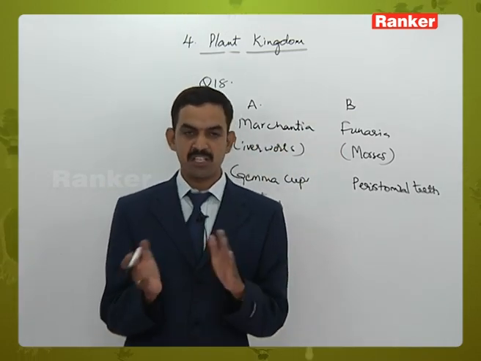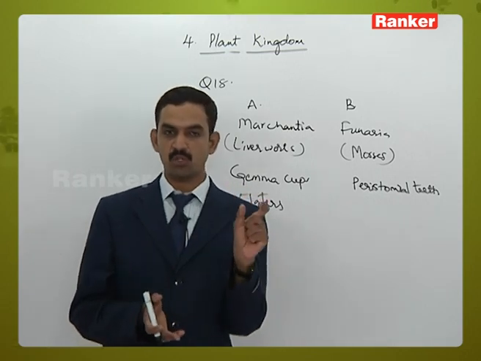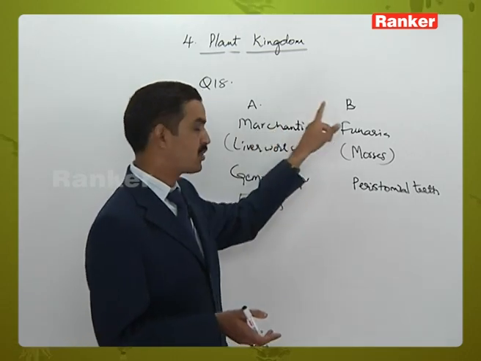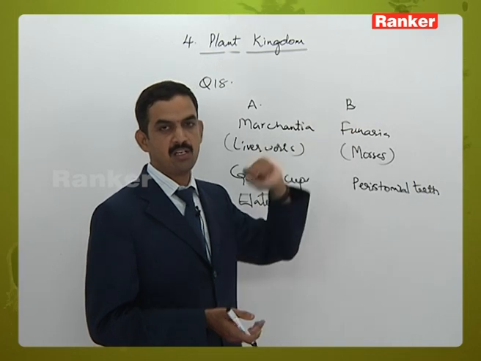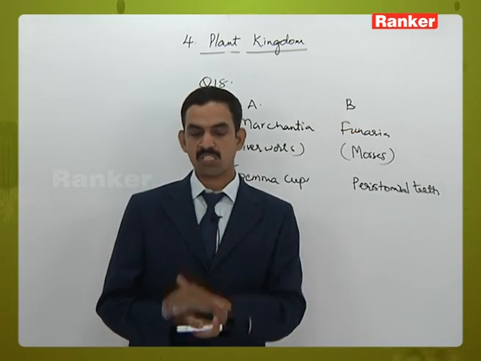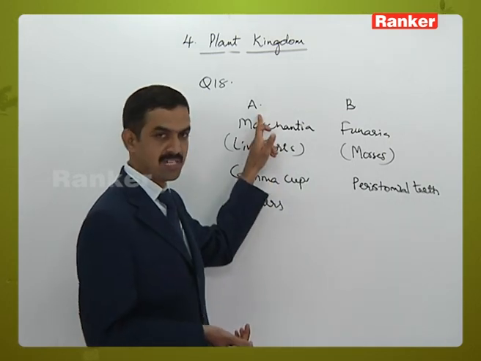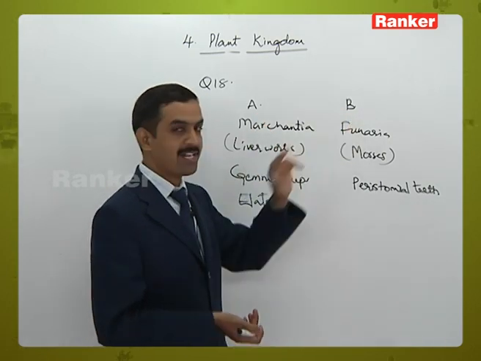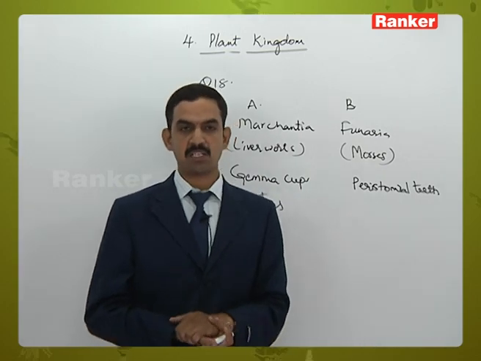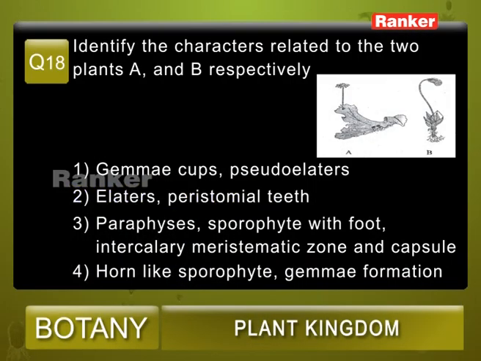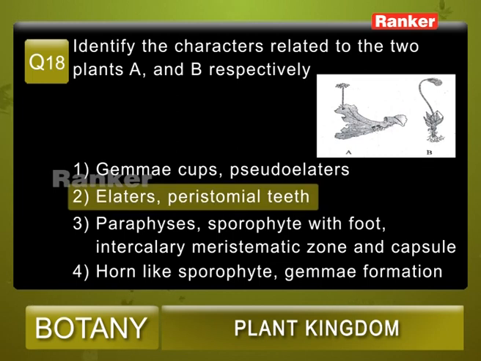So when you are considering the respective characters, the first one should be related to Marchantia, the second character should be related to the Funaria plant. So in the given options we can say that in the second option, elaters present in Marchantia is correct, whereas the peristomial teeth which help in dispersal of spores are related to Funaria. So question number 18, the correct answer is 2.